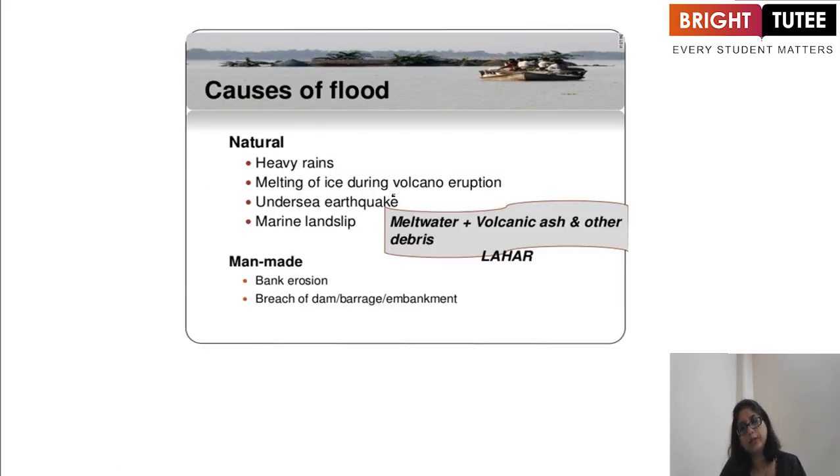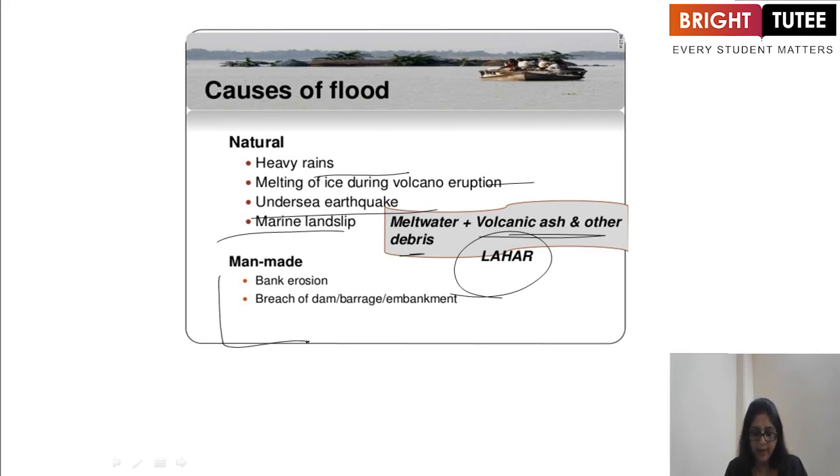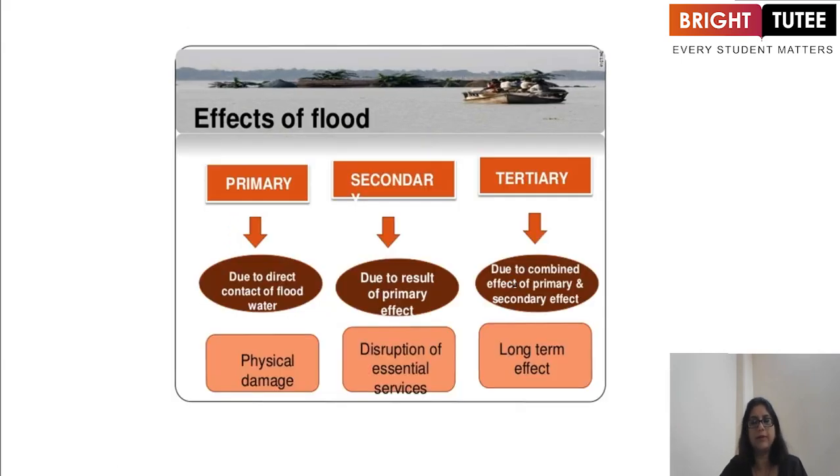Now, what are the causes of flood? Obviously, human activities are the main reason. How? Natural reasons are heavy rains, melting of ice during volcano eruption, undersea earthquake, marine landslip. Melt water plus volcanic ash and other debris is lahar. And man-made causes are bank erosions. That means the damages which we make at the banks of the rivers, and breach of dam, barrage and embankment.